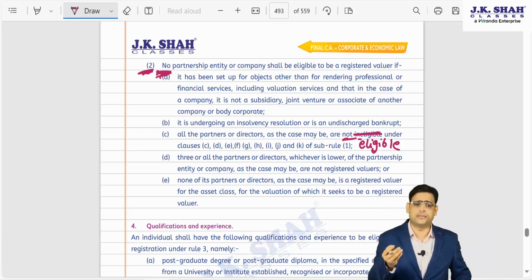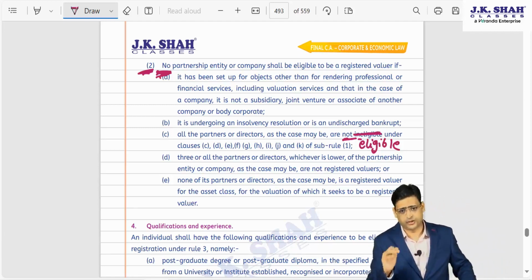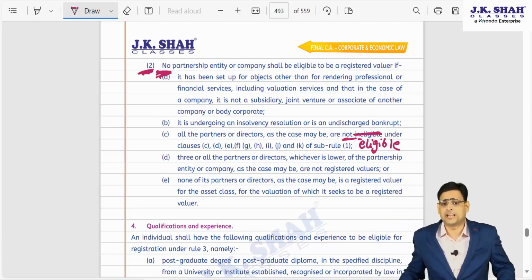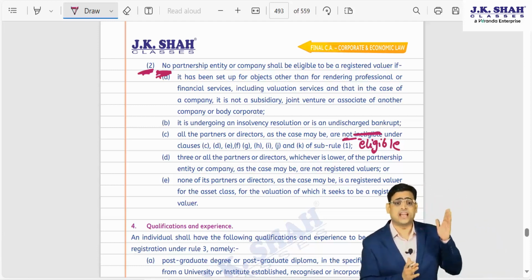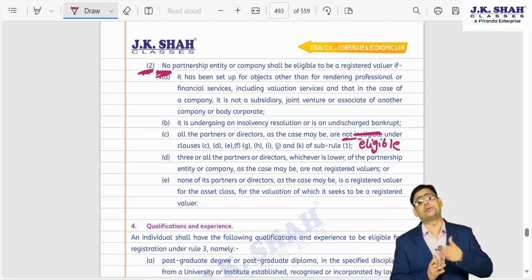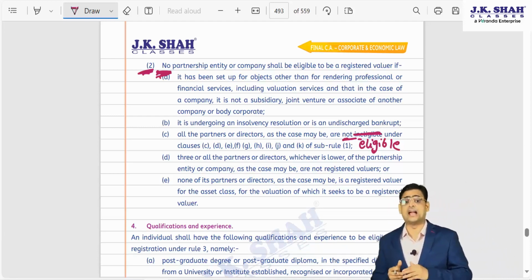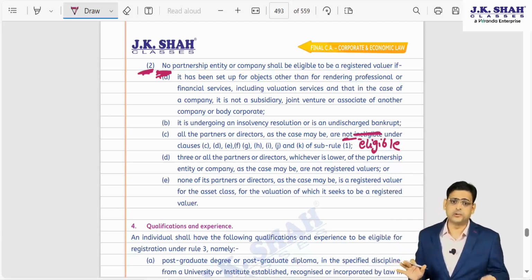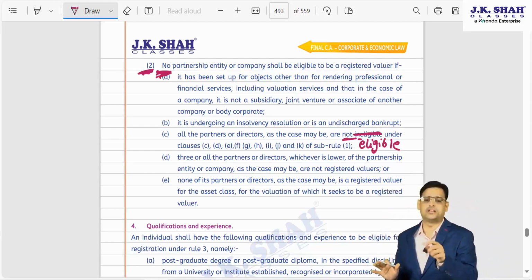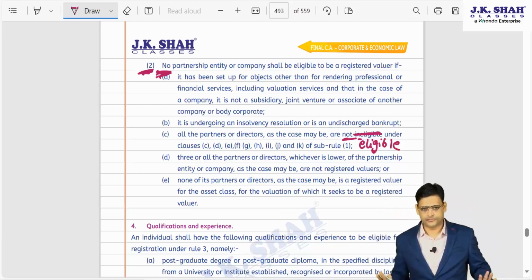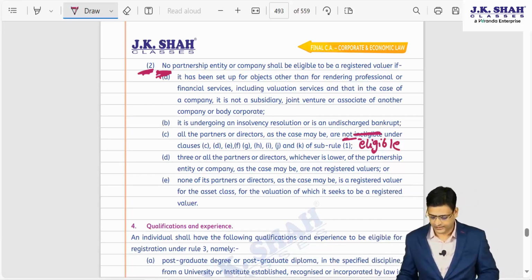So what you can do, you can make the changes in your textbook, in the JKC textbook, but as far as understanding is concerned, it is same as earlier. Finally, again I will repeat it one more time. What is the final meaning? That any partnership firm or company that wants to become registered valuer, all their partners and all the directors of the company should not be disqualified. Then only firm and company can become registered valuer.